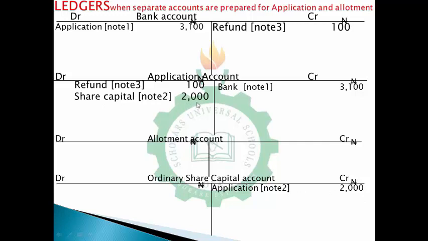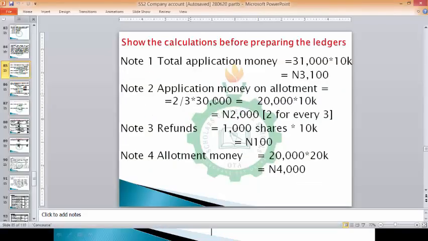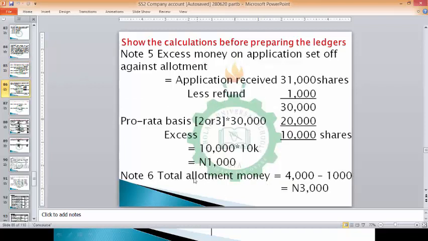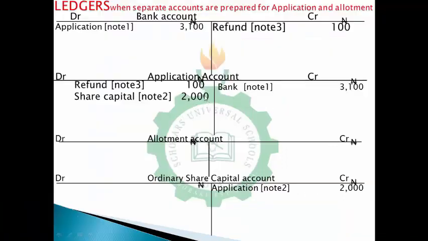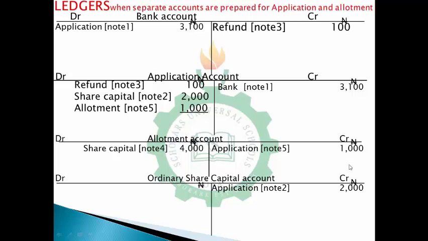Now you have to take note of this. They said that the amount was the excess of application, because you can't allot beyond what you have. That is, you can't give what you don't have. Do you understand? The excess of this, which is 1,000 naira, was set off against allotment money. So we have to set the excess of this off against allotment money. You debit application account, which is the excess of this, then you credit allotment. I think I gave the rule then. So you credit allotment account because that's the excess of this. Do you understand?